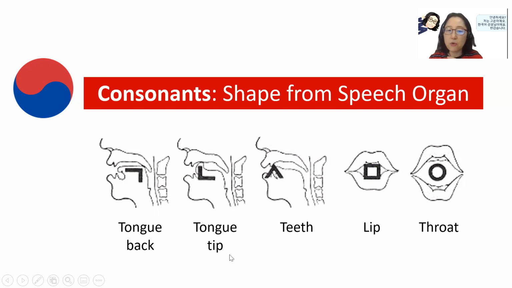These are the speech organs that we use to pronounce consonant sounds, and he came up with these five basic shapes and created other consonants by adding more lines to these basic shapes.